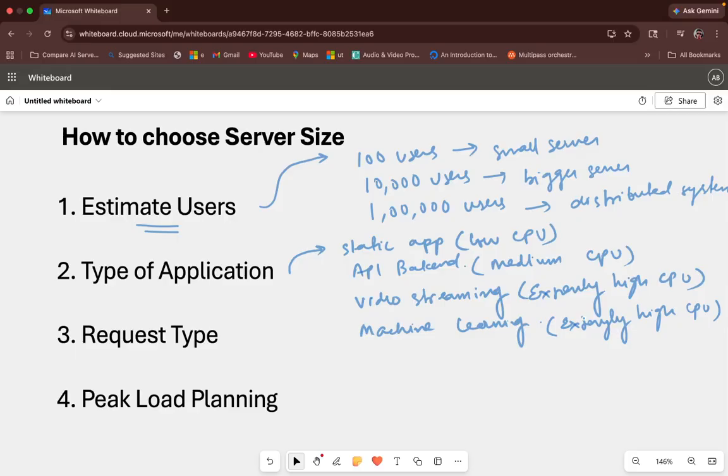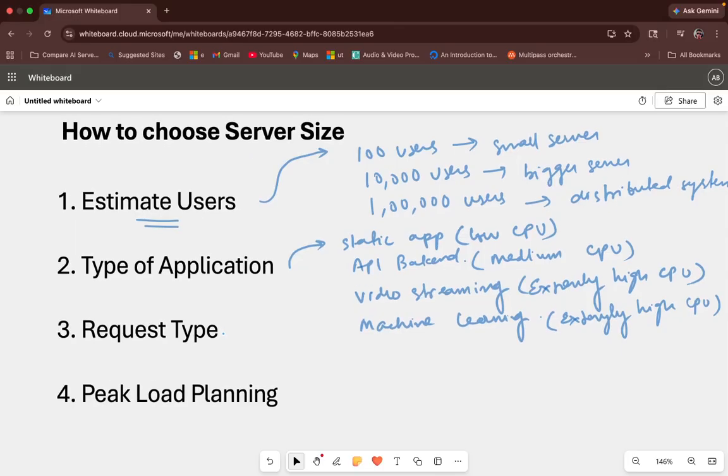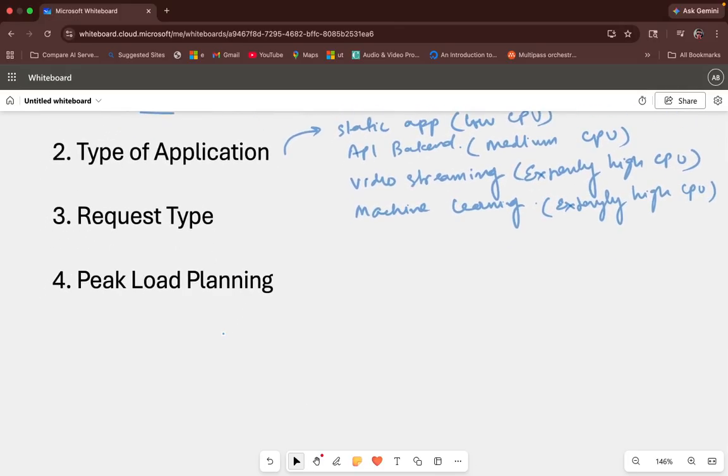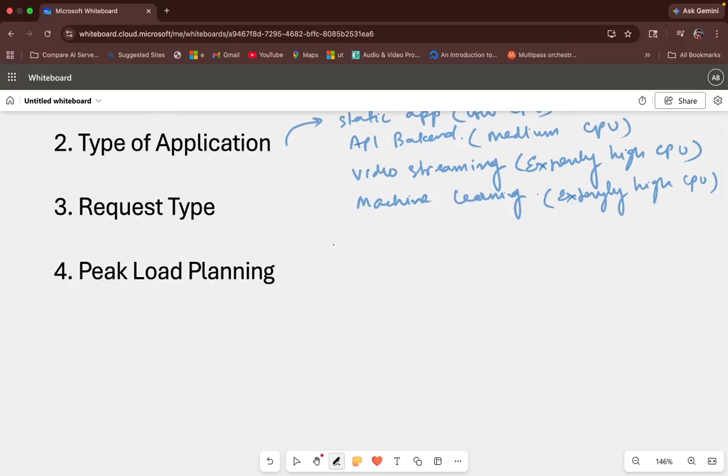So first we understood estimated users: how many users is my application going to cater to? That also helps us while considering the server size. Second is the type of application. Now third, let us understand the request type. So what could be the request type over here?